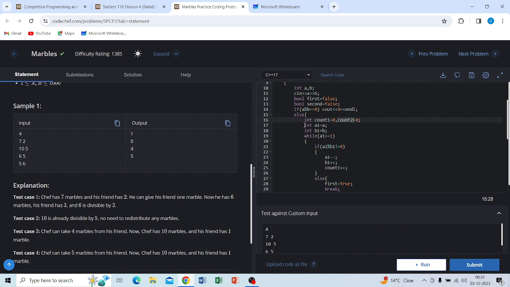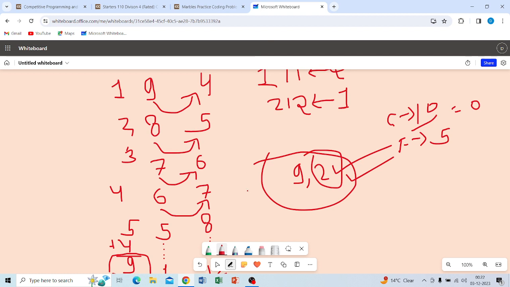We will initialize temporary A1, temporary A2 and B1. Each and every time we will check that A1 is greater than or equal to 1, because each person, the chef and their friend, must get at least one marble.